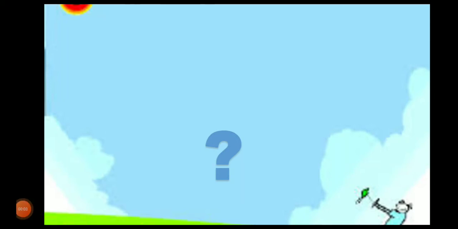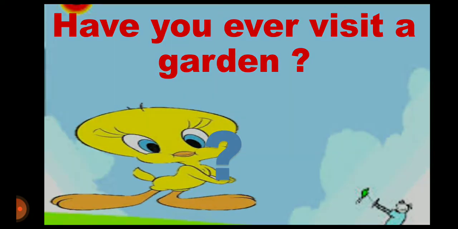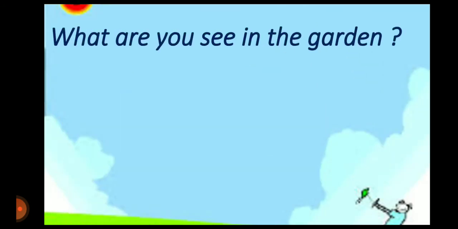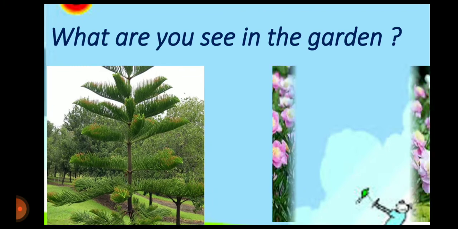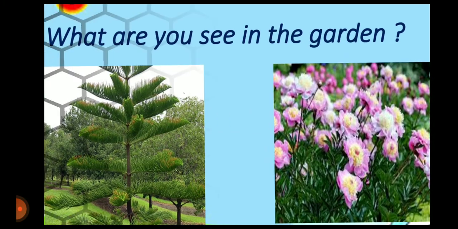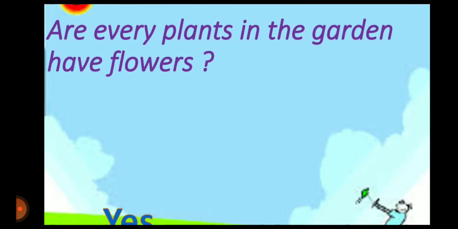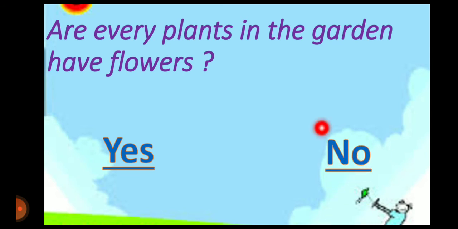Good morning. Today we will talk about how we classify plants and animals. So, when I ask you, have you ever visited a garden? Yes, you can visit a garden. So, what do you see in the garden? Yes, you can see flowers and trees. Excellent. Okay, do all plants in the garden have flowers? Yes, very good. No, bravo.